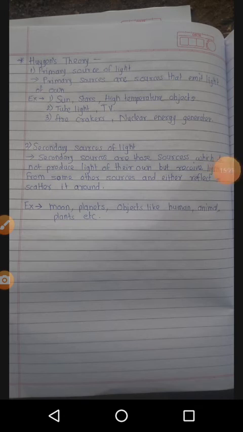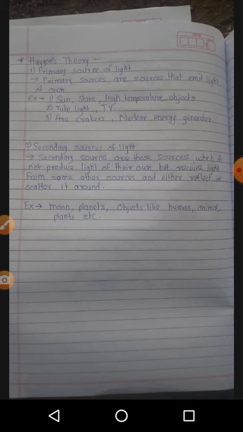The third example is firecracker, nuclear energy generator. In a firecracker or nuclear energy generator, we observe light emitted from that object. When a firecracker is blasted, a particular chemical reaction is performed, and because of that chemical reaction firecrackers emit light. न्यूक्लिअर एनर्जी जनरेटर थ्रू सुद्धा आपल्याला ऑब्झर्वेशन मिळू शकतं.